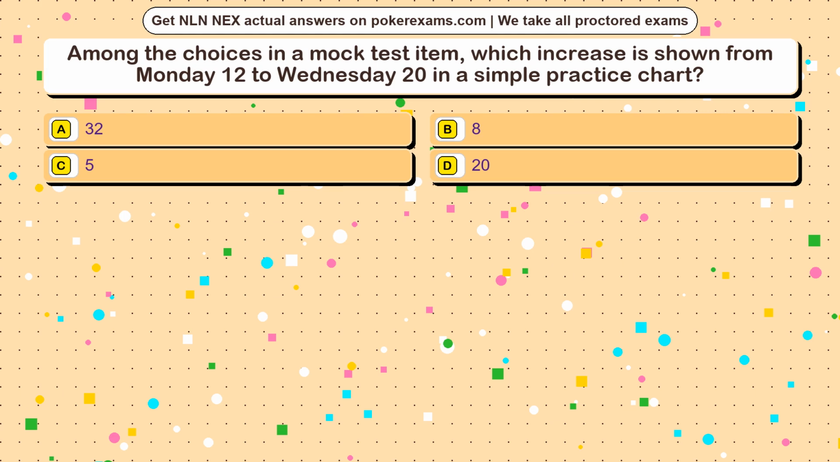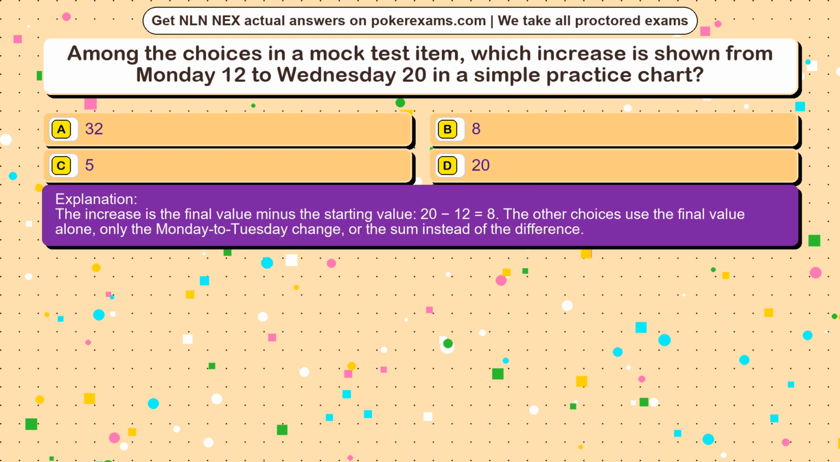The correct answer is option. The increase is the final value minus the starting value, 20 − 12 = 8. The other choices use the final value alone, only the Monday to Tuesday change, or the sum instead of the difference.